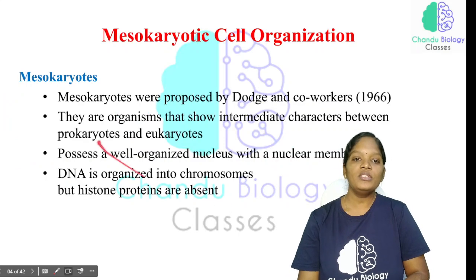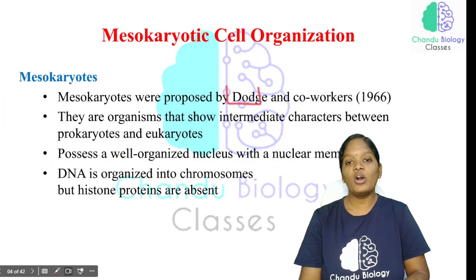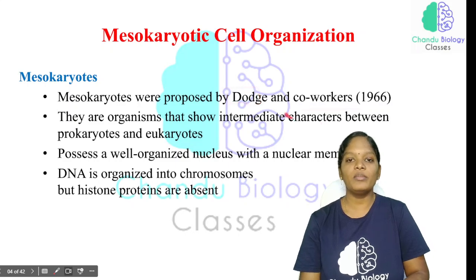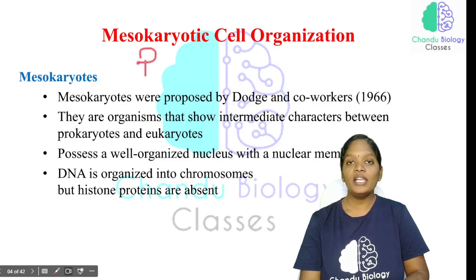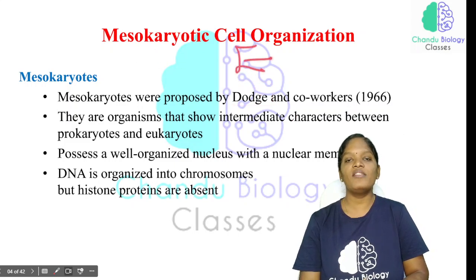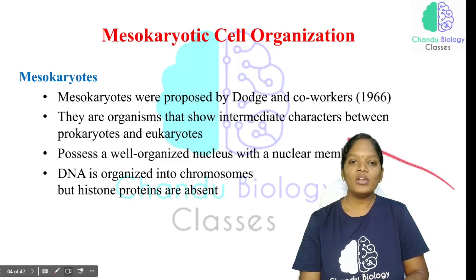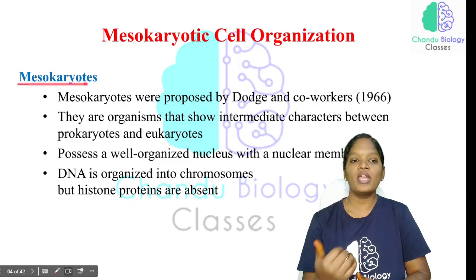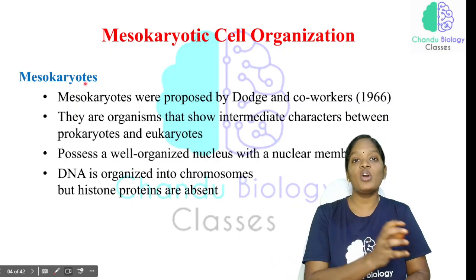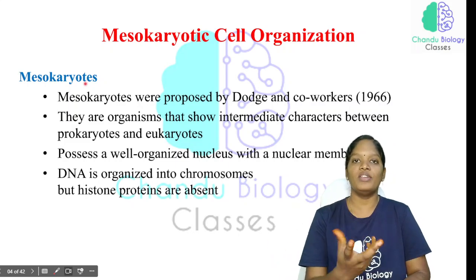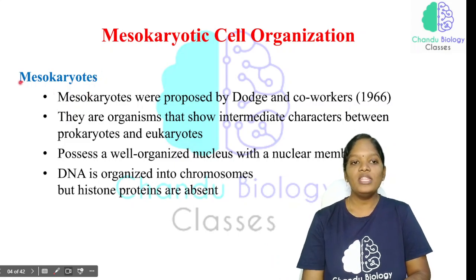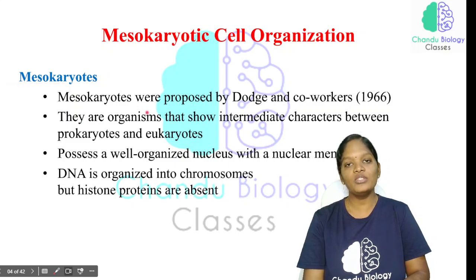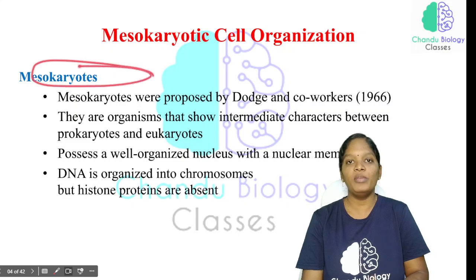Now mesokaryotes. Mesokaryotes was proposed by Dodge and co-workers, but mainly Dodge. Prokaryotes means a poorly developed nucleus, and eukaryotes means a well-developed nucleus. The nucleus present in the mesokaryotes is not well developed, but it is not poorly developed either. It is evolving. So this shows intermediate characters between the prokaryotes and eukaryotes. We can't say these are true prokaryotes or true eukaryotes, so that's why we classify them under the mesokaryotes.